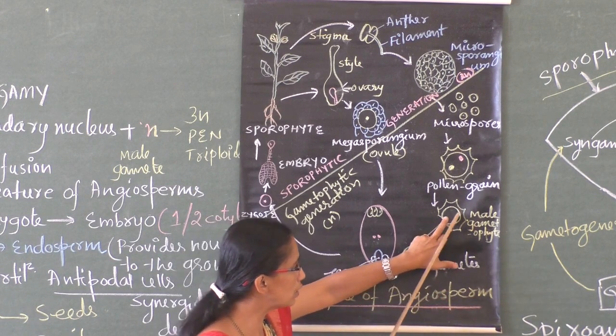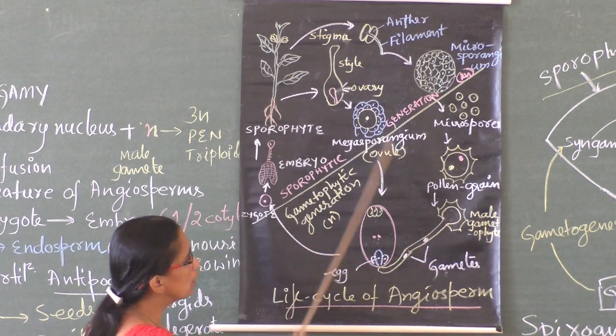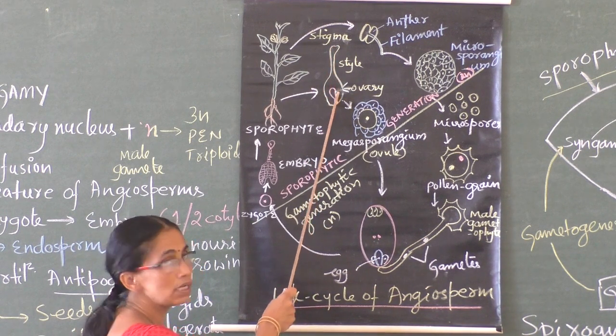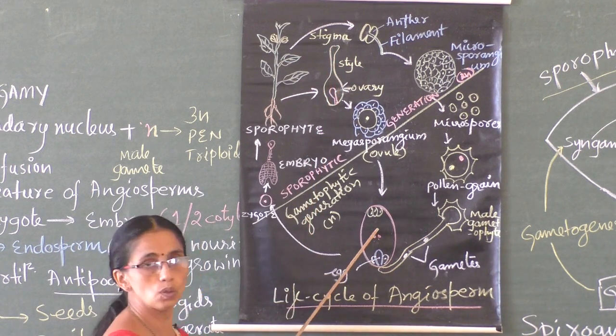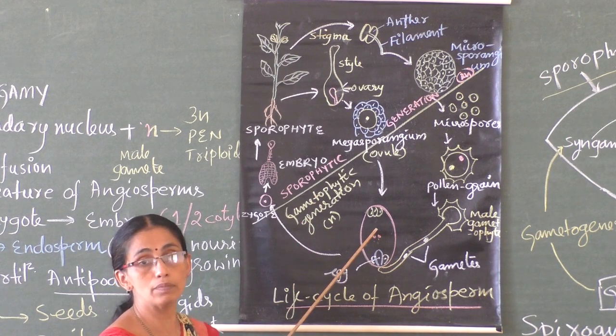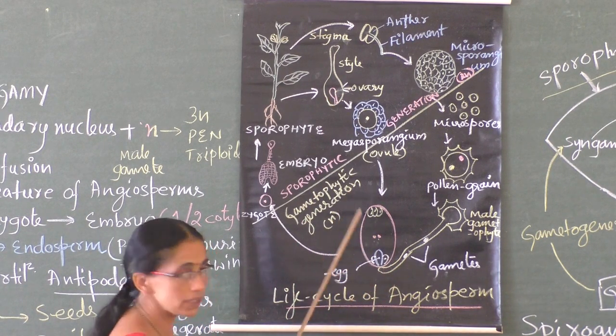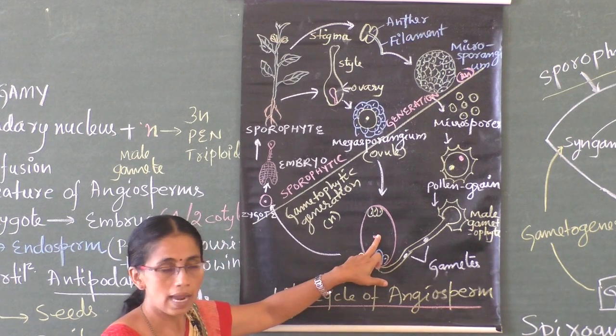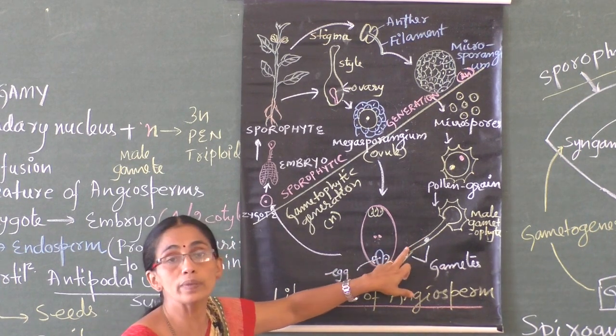The pollen grain germinates on the stigma. The pollen tube passes through the style, reaches the ovule, enters the ovule and reaches the embryo sac. Finally it pierces the wall of the embryo sac and comes in and discharges the two male gametes.